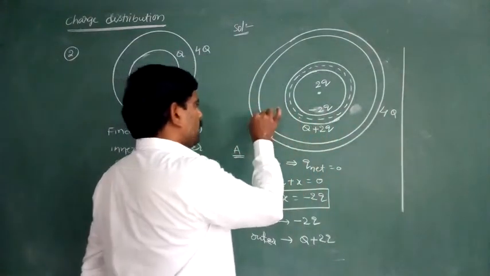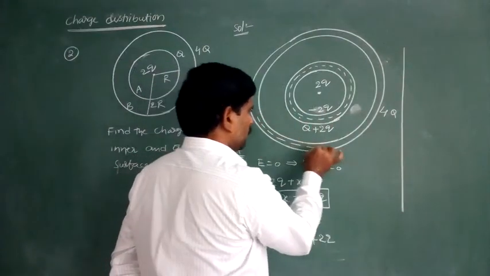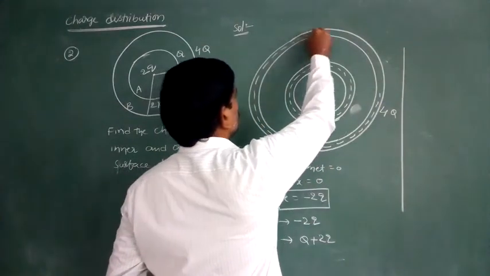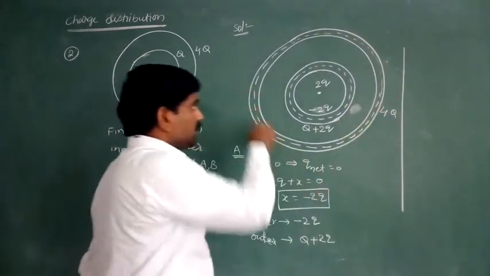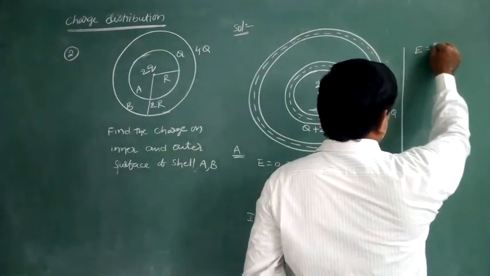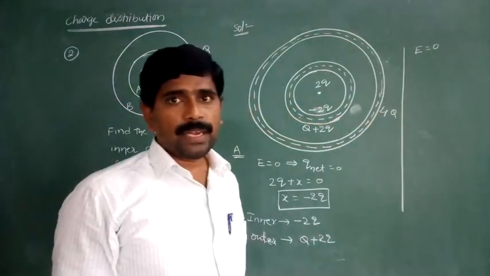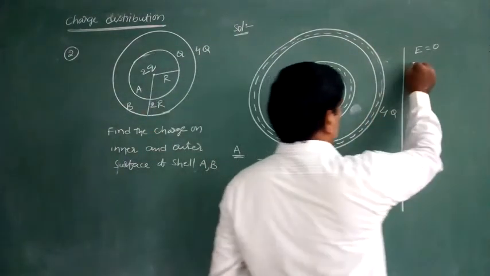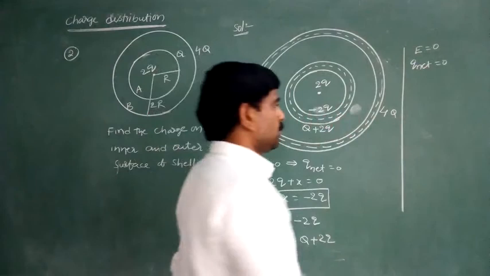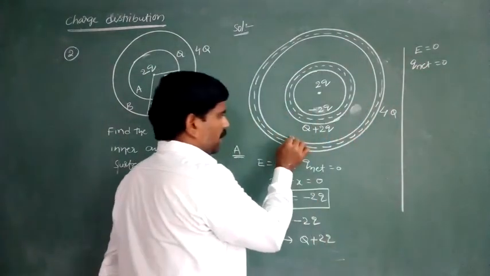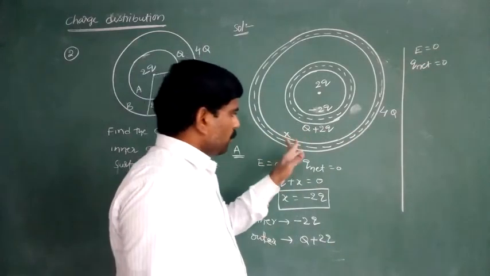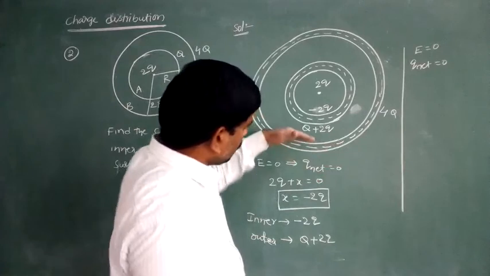Similarly, in case of the second shell, again draw the Gaussian surface. This dotted line indicates the Gaussian surface. The electric field intensity inside the conductor is equal to 0. When electric field intensity is 0, then Q net is also equal to 0. Here, what is the charge? We don't know, I am taking it as X. This is the total charge inside the Gaussian surface.